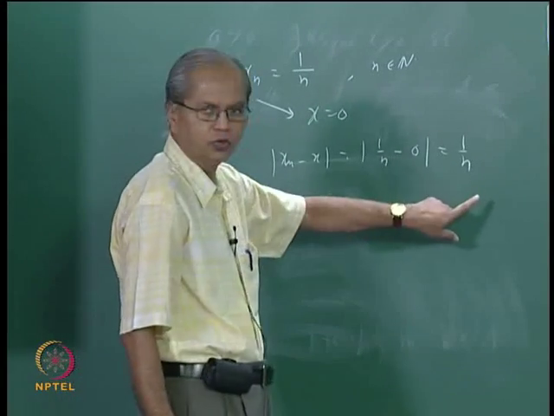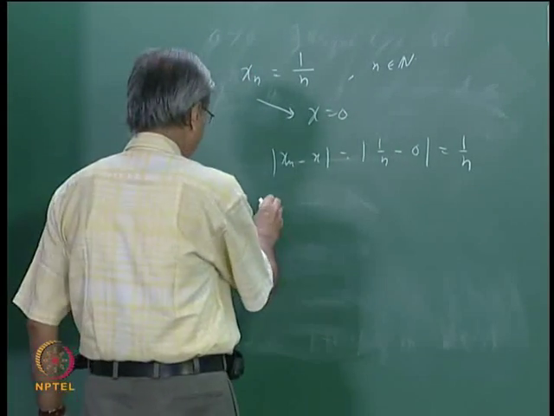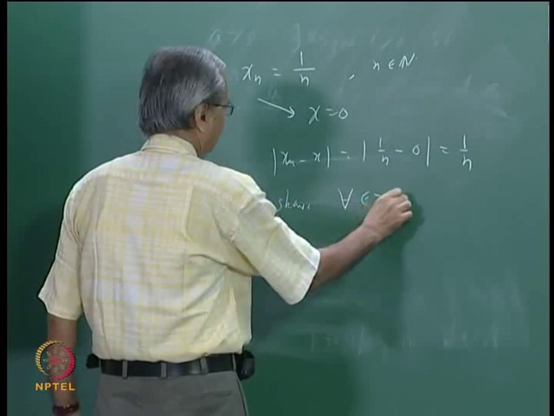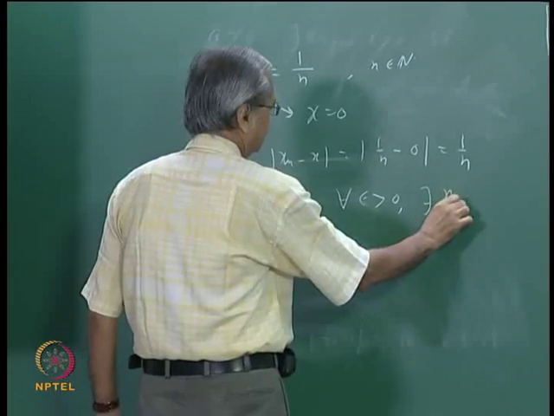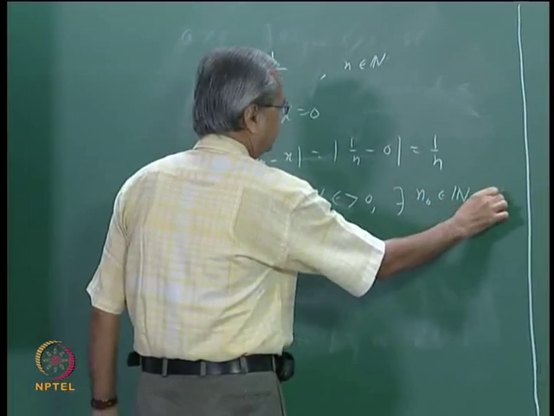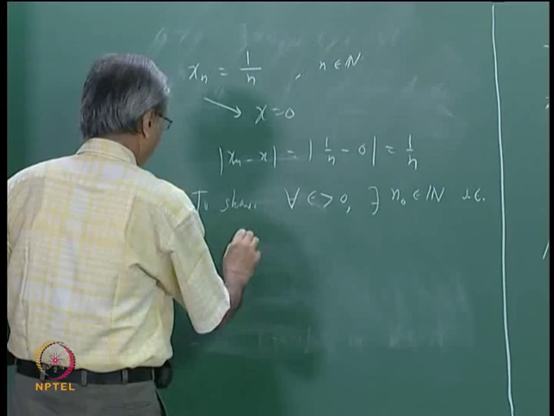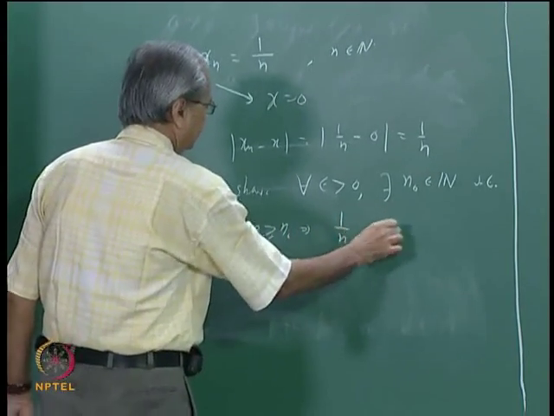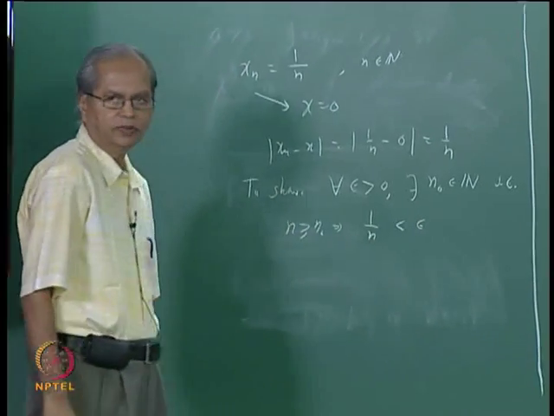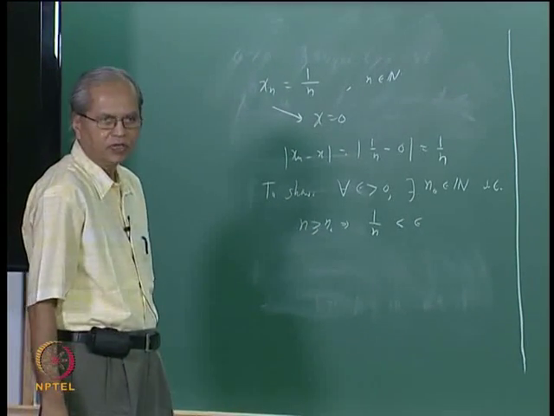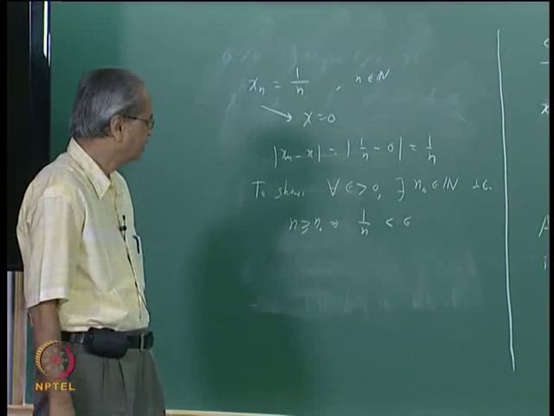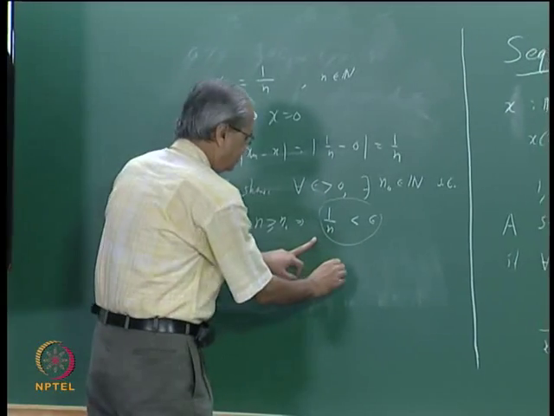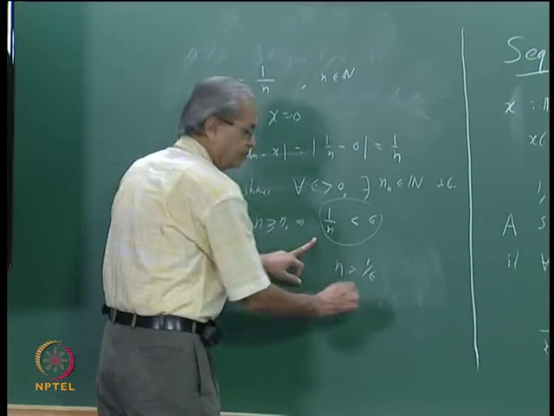let us say what is to be shown: for every epsilon bigger than 0 there exists n0 in N such that n bigger than or equal to n0 implies 1 by n less than epsilon. Now you can see that saying 1 by n is less than epsilon means n is greater than 1 by epsilon.